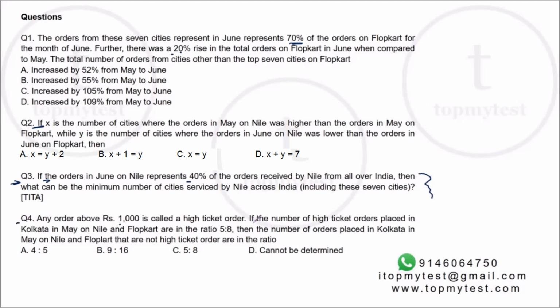Question number 4, again, this does not require you to calculate all the May values. This is only May Kolkata, right? So you can probably get away with just solving these two as the first two, and then you can look at the other two. For that, you will have to calculate the rest of the table as well.